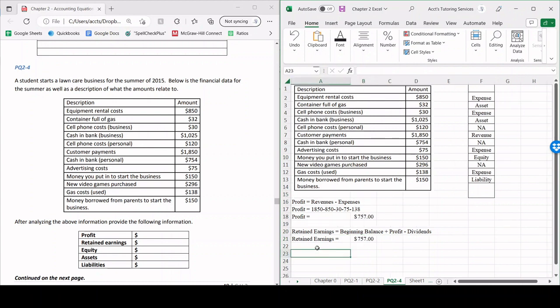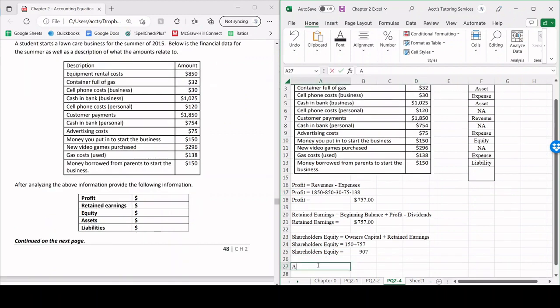Okay, now we're going to talk about shareholders' equity. And remember, this is going to be contributed capital, or sorry, we could term this as owner's capital, keep it consistent, plus retained earnings. So we know that owner's capital is money that the owner invests into the business. So that's 150 plus the 757. That means that shareholders' equity, or just equity in this case, is going to be 150 plus 757.